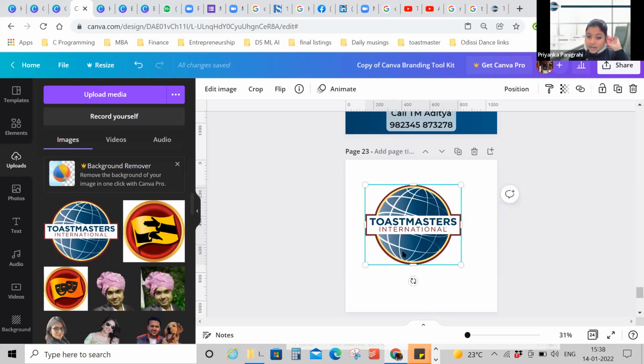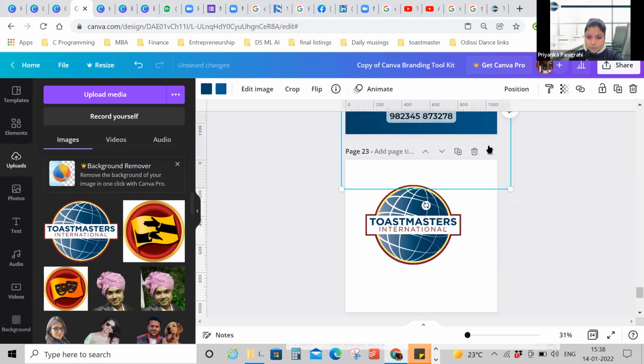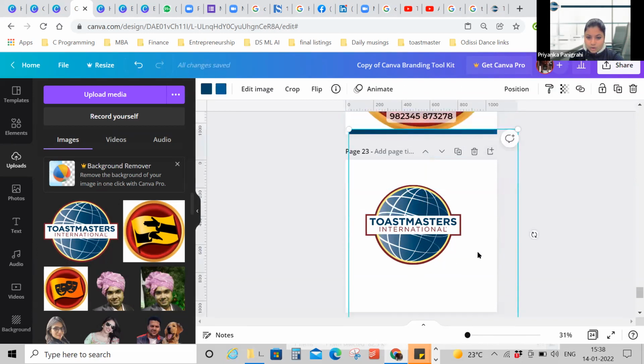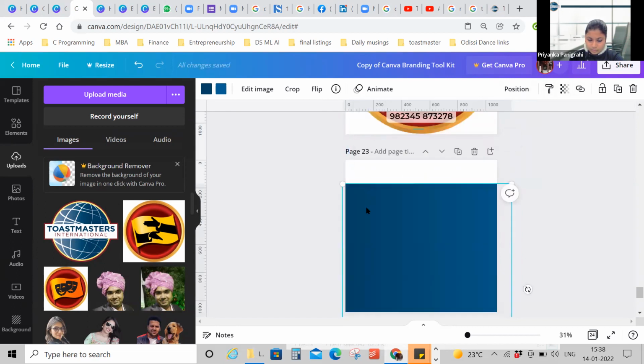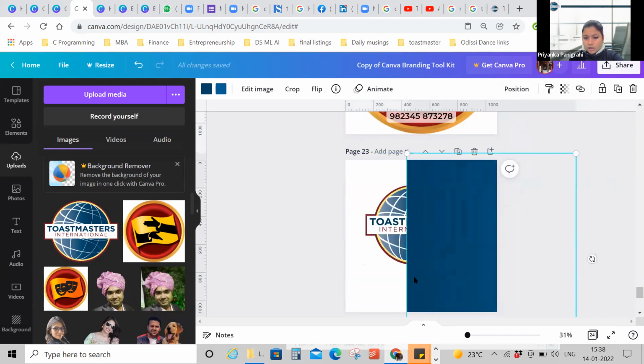Never put any design element which hides half of the logo. That is not allowed in Toastmasters International. For example, if I have a text box, or let's say I want to put this element, I cannot put it like this. This is not allowed.